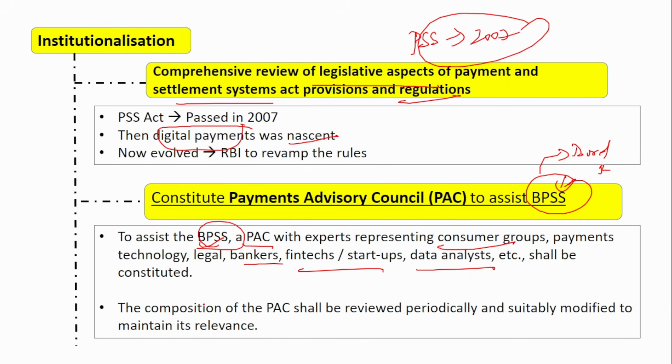So it will be very helpful for this board, and this PAC will also be able to give accurate advice. The composition of the PAC shall be reviewed periodically and suitably modified to maintain its relevance. Once it's formed, you should not just leave it. Even after this Payment Advisory Council is formed, it has to be reviewed periodically, to see whether a new member should be added. If the council was created 10 or 15 years back, I'm sure data analysts would not have been added. So data analysts are being added now. Similarly, startups also. Maybe in the future, after 5 years, some other new entity can also be added if they are relevant. So this has to be reviewed periodically.